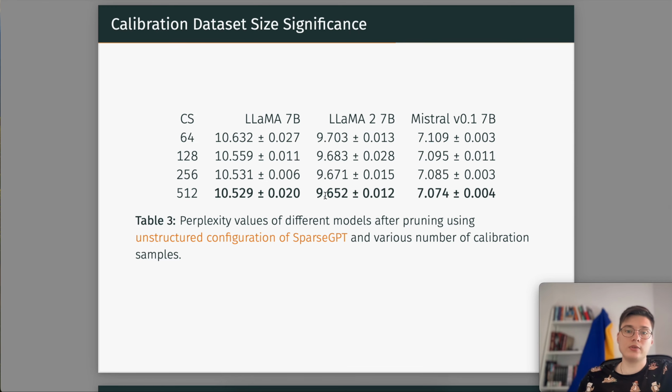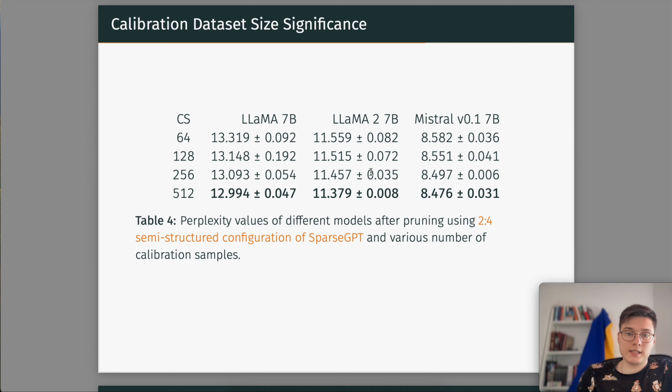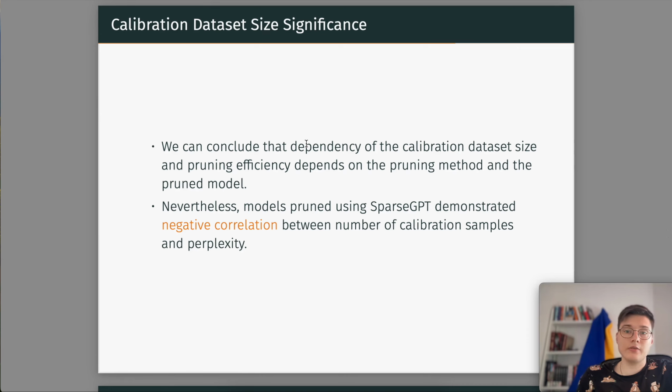But if we use SparseGPT, we can see it, and with increasing calibration dataset size, we can see that the perplexity metric is decreasing, which is good, because the lower the perplexity, the better the performance. And the same we can see for the 2:4 semi-structured configuration of SparseGPT, from which we can conclude that the calibration dataset size is important for SparseGPT, but not important for Wanda.